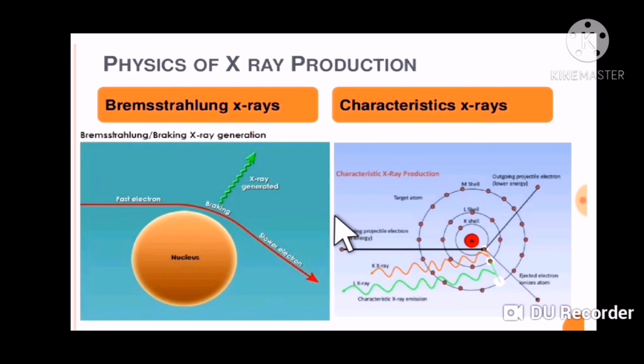This loss of kinetic energy is responsible for the production of X-rays. The loss of kinetic energy may take place in two ways, and accordingly we get two types of X-ray spectrum: continuous X-rays, or we say Bremsstrahlung X-rays, and second is the characteristic X-rays.